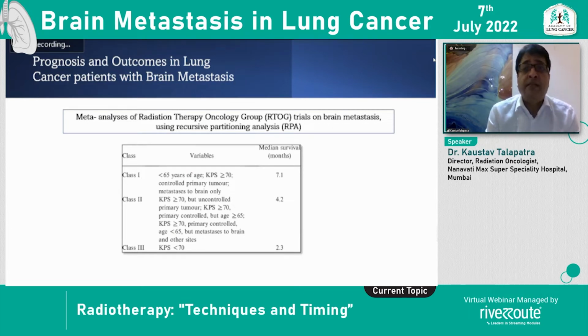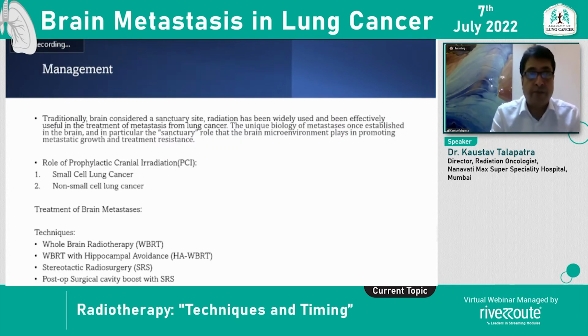All brain metastases are not the same. We have to pick and choose our brain metastasis and decide how we want to treat them, with palliative intent or with aggression, and RPA, recursive partition analysis. These are the classes, class 1, class 2, and class 3, which have been described here. And we can see that the median survival differs in different RPA classes. So we have to select and choose our patients accordingly.